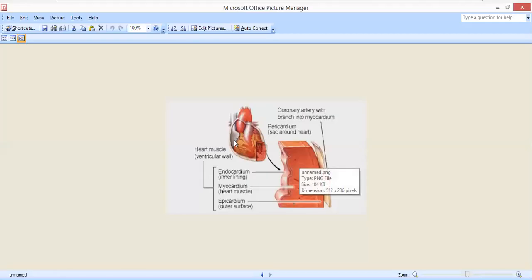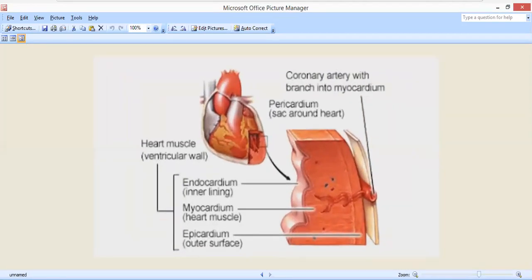Okay. Now see, this is the image of the human heart. The human heart consists of three different layers that you can visualize here. One is referred to as the epicardium, the outer surface of the heart. The second is referred to as myocardium, the middle layer, and the third one is referred to as the endocardium, the innermost layer. It is this endocardium that contains the highest amount of collagen molecules.